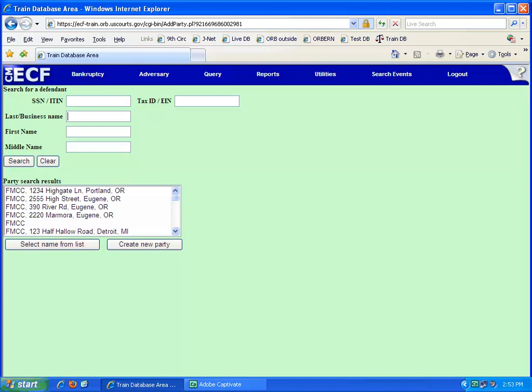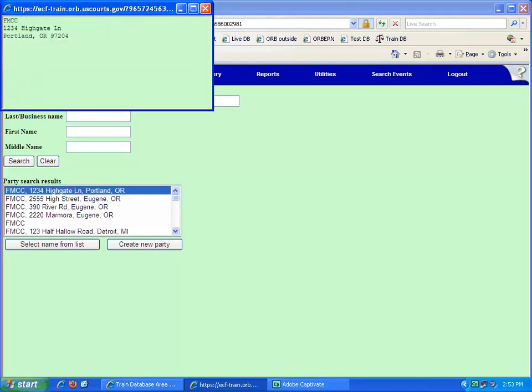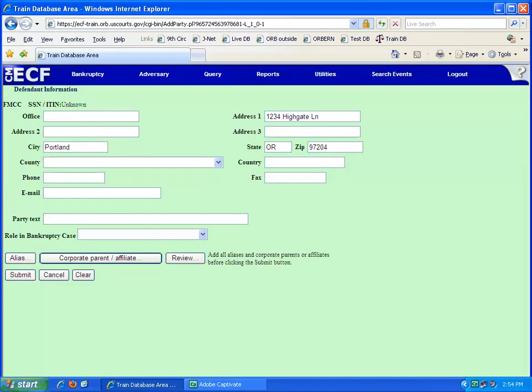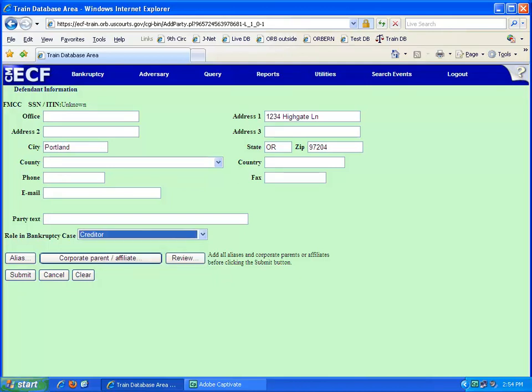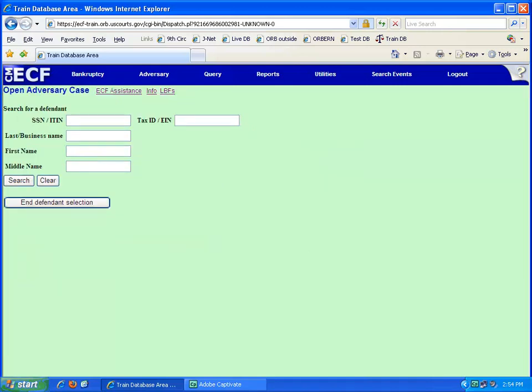For this exercise, we will highlight FMCC, which has previously been added to our database, and click Select Name from List. Add any aliases shown in the complaint caption by clicking Alias. Once any aliases are entered, or if there are none, click Submit. When all defendants have been added, click End Defendant Selection.